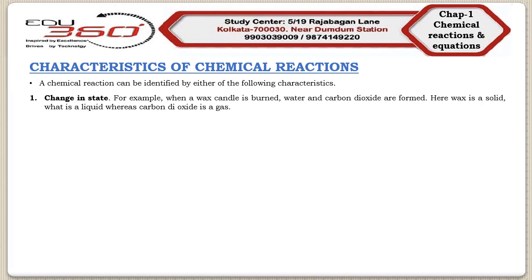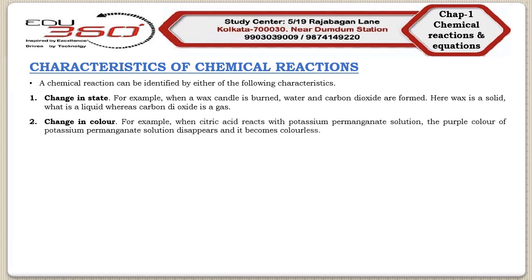Next, we will discuss the second characteristic, which is change in color. Some chemical reactions can also be characterized by a change in color. For example, when we consider the reaction between citric acid and potassium permanganate solution, we find that the purple color of potassium permanganate solution disappears and it becomes colorless.